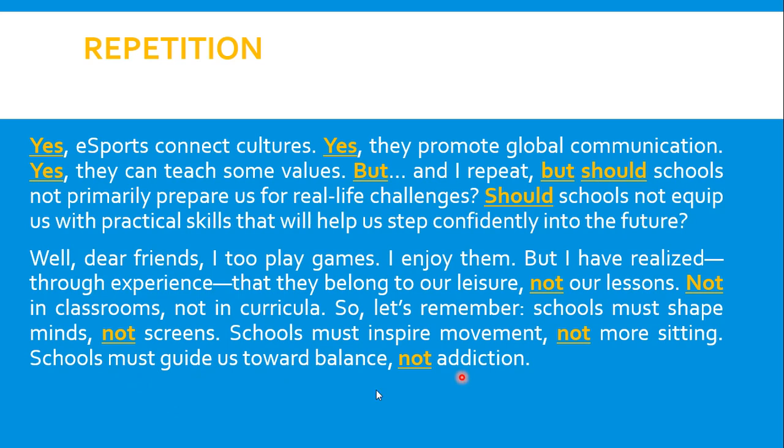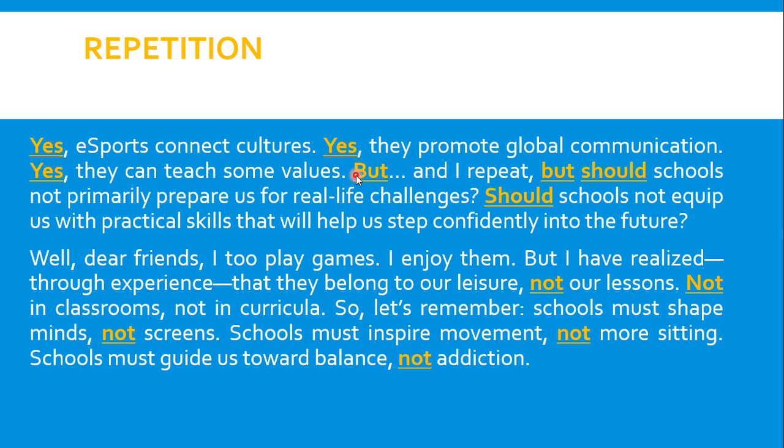The repetition of yes, yes, yes first lulls the audience into agreement before the emphatic but. This but is very important because it shows that I'm going to take a sharp turn in the focus of my argument. I'm going to change the argument over here.